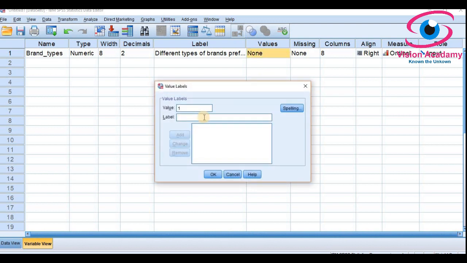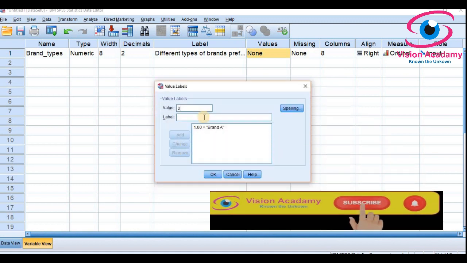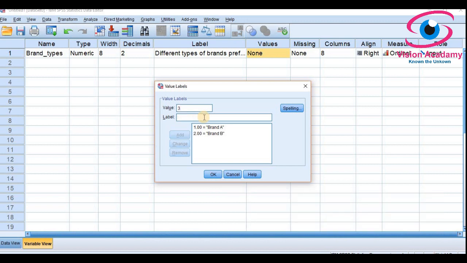So first one, brand A, I'm going to add. Second one, brand B. Third one, brand C, and fourth one, brand D, and fifth one, brand E. So we have added all the 5 types of brands.